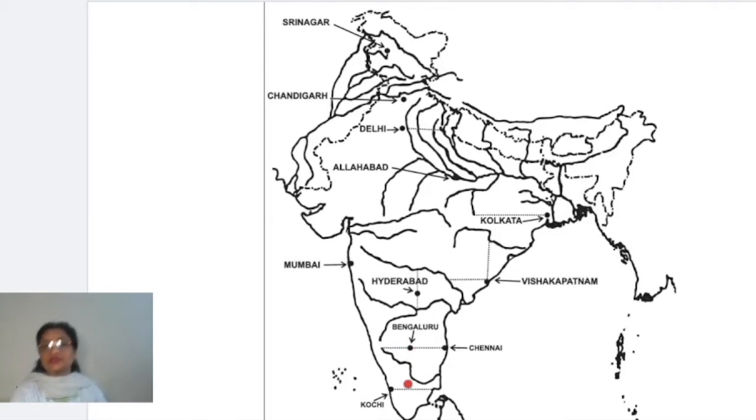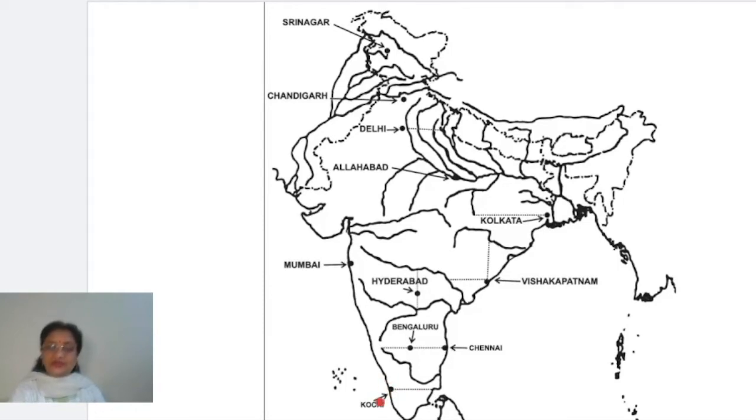Now come to the next one. Next is Kochi. You can see now, children, this is actually a port again. It is lying on the western coast of India. Clear? This is the western coast of India, and along the Malabar coast especially Kochi is lying. Now how to locate this place? When we draw a line from this curved part of the coastline of India, it will meet the western coast at this point, and this point is exactly the location of Kochi.